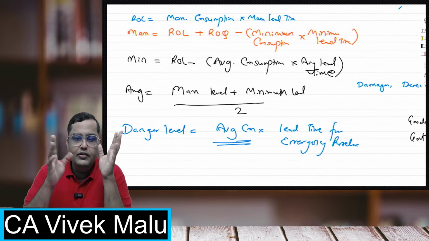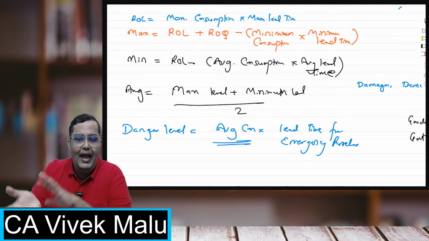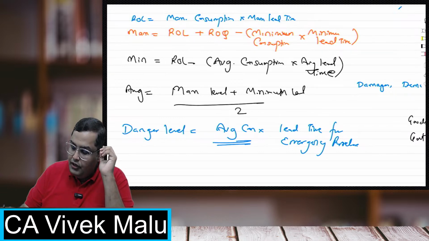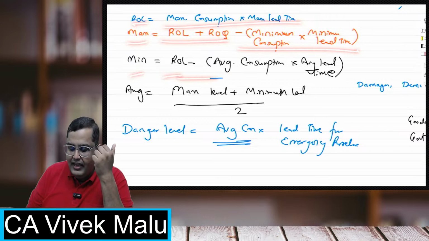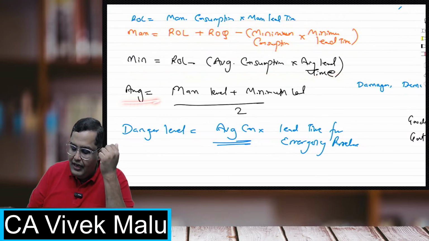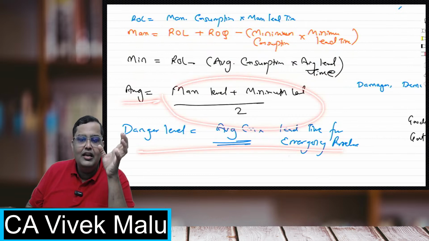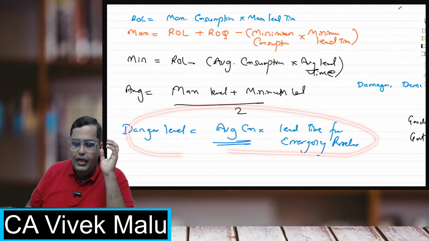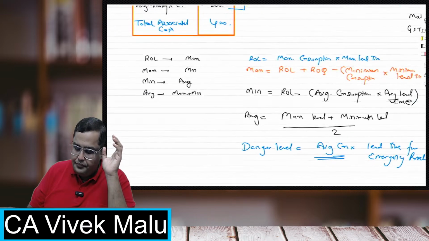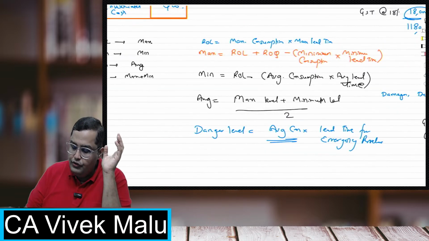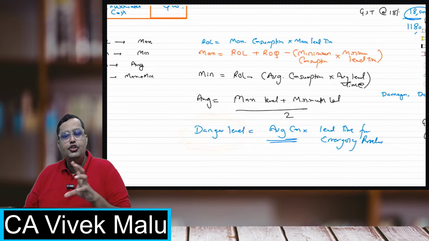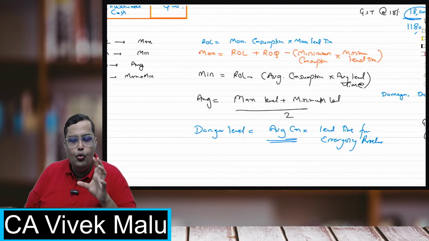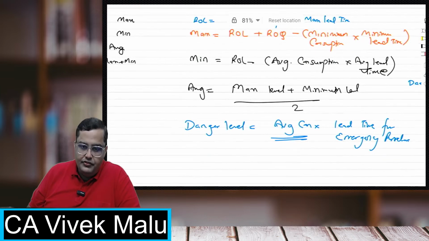So how you will remember is: in ROL maximum, maximum, minimum, minimum, average. ROL is maximum consumption into maximum lead time. Maximum is ROL plus ROQ minus minimum consumption into minimum lead time. Minimum is ROL minus average consumption into average lead time. In average, we have maximum plus minimum upon 2. In danger level, we have average consumption into lead time for emergency purchases. What is danger level? Danger level is something at which you should restrict the use of the raw materials to only the most important purposes.